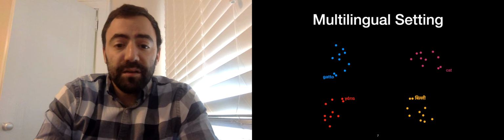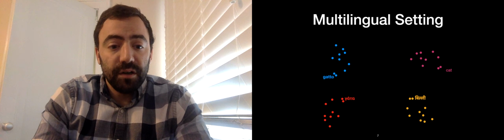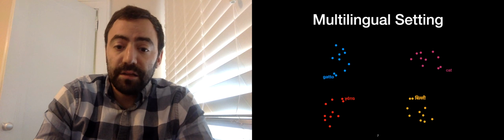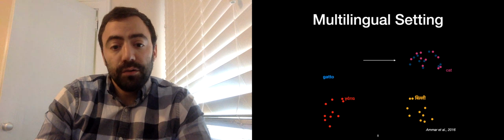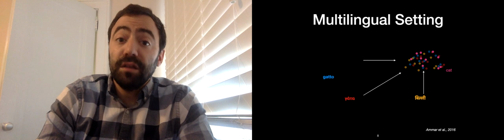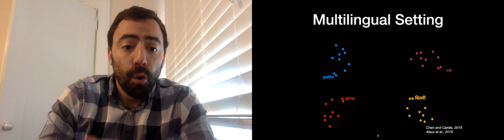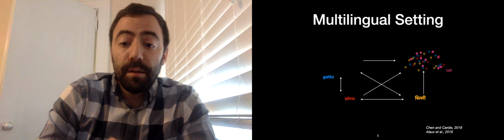Extending this vector space alignment approach to a multilingual setting is straightforward. For instance, starting with 4 languages, let's say Italian, Greek, Hindi, and English, we can use a bilingual method to map each language into what I will refer to as the hub language, in this case, English. Or we can align all of them jointly, taking into account alignments between them when mapping them onto the hub space. Now, you'll notice that the hub language remains invariant in this process.